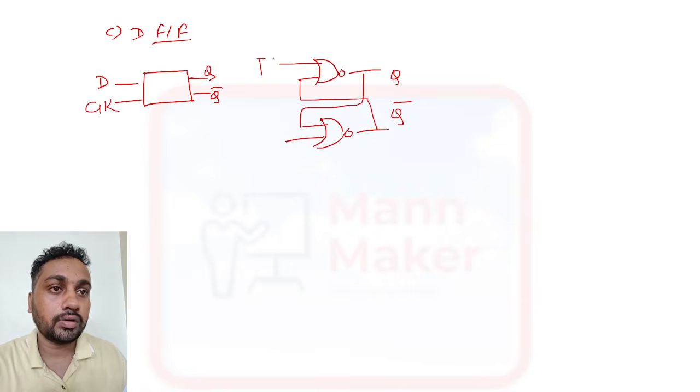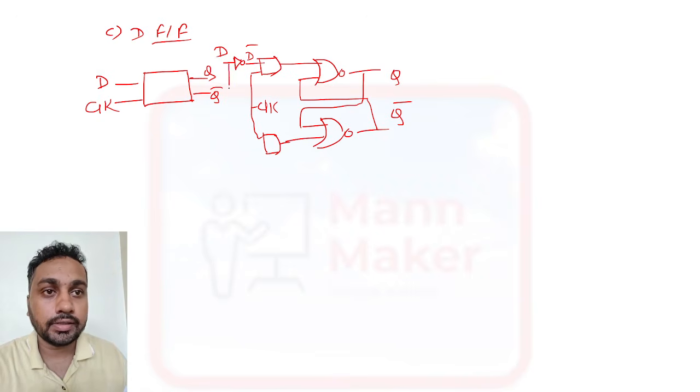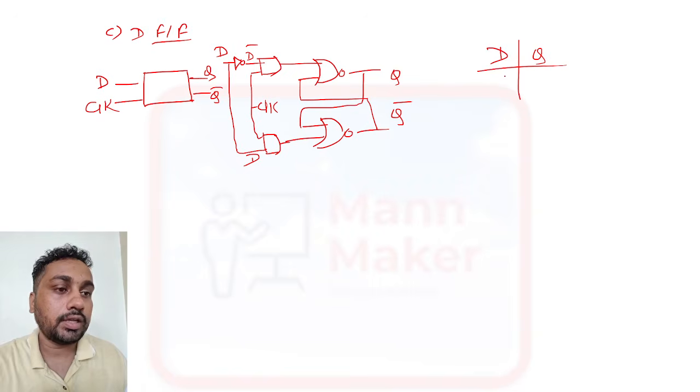Now we have the clock signal like this. We are designing the clock signal, and here we are giving the clock. Here we need to give one NOT gate. This is D, so on one side it will go D bar, and on this side it will go D. So one goes to the D input and one to the D bar input. In that case, the truth table will be like this. Whenever it is 0, it will give delay and it will go 0.